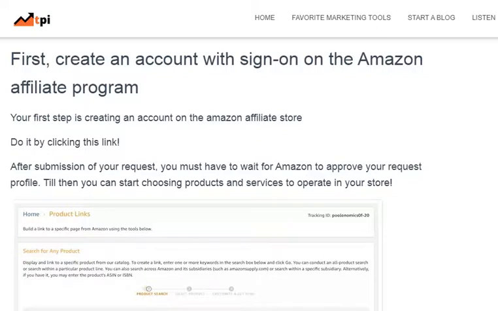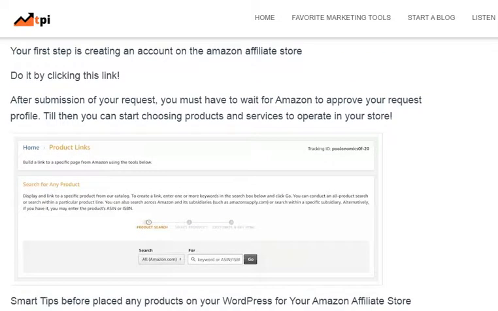First, create an account by signing up for the Amazon affiliate program. Your first step is creating an account on the Amazon affiliate program. Do it by clicking this link. After submission of your request, you must wait for Amazon to approve your profile. Till then, you can start choosing products and services to promote in your store.